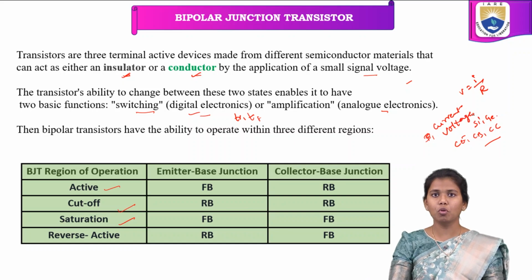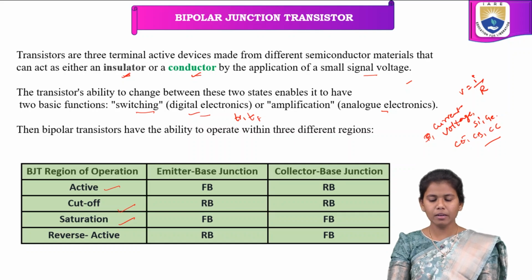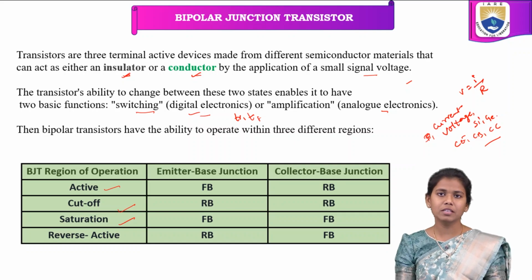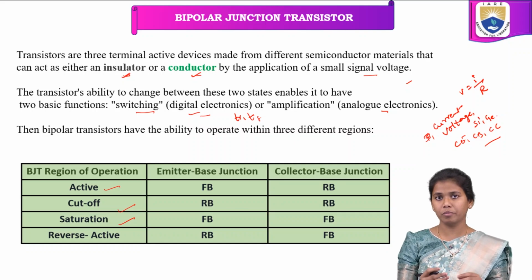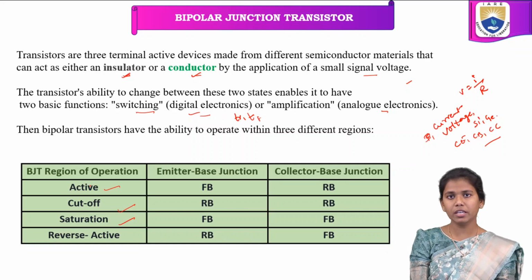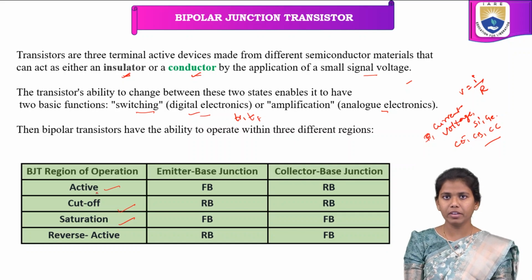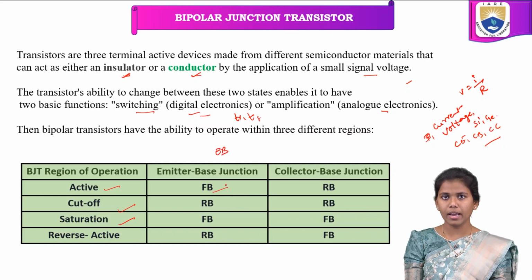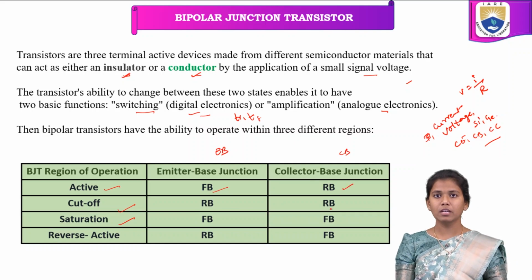For example, if you want to know whether the transistor remains active, this particular table gives us huge knowledge about how the transistor is presently working, in which region. So here we see the BJT region of operation. In the active region, I can say that the emitter base junction, EB junction, is forward bias, and the CB junction is reverse bias.